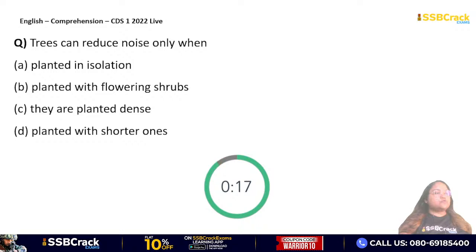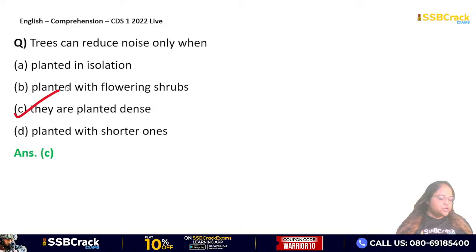Trees can reduce noise only when, सिर्फ तभी trees जो है वो noise reduce कर सकता है only when, कब? Planted in isolation, planted with flowering shrubs, they are planted dense, planted with shorter ones. Very easy question. It's written in the second paragraph. So answer is option C.